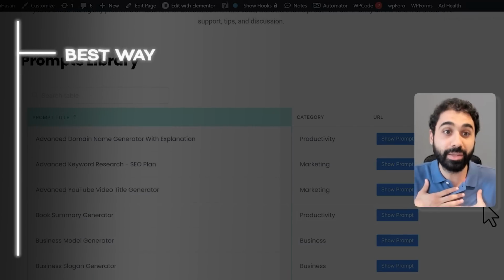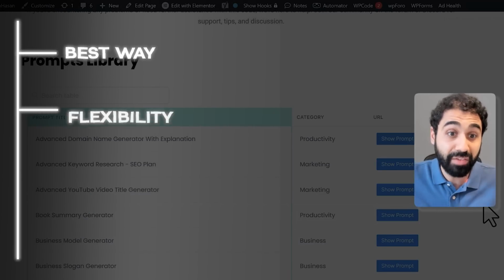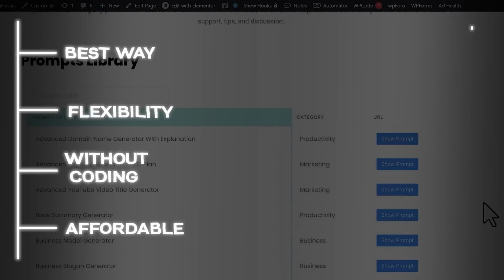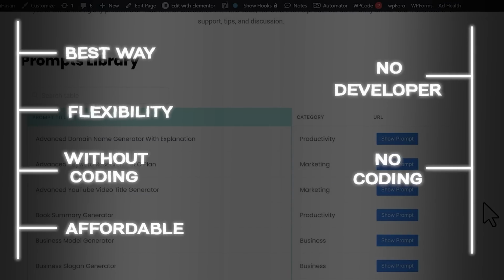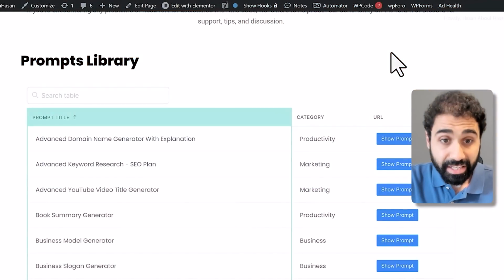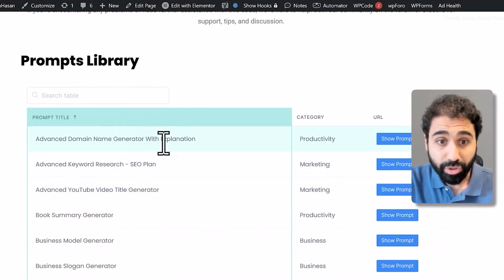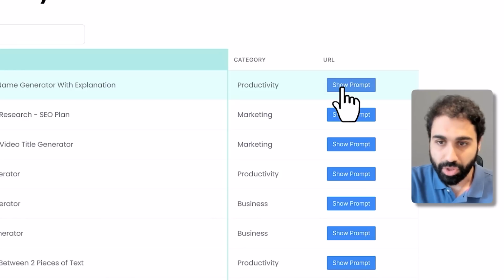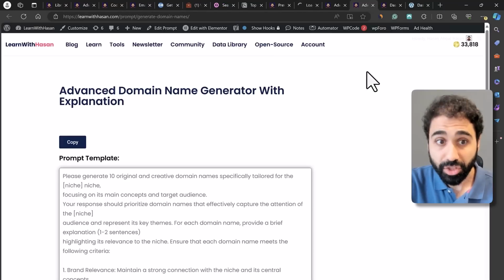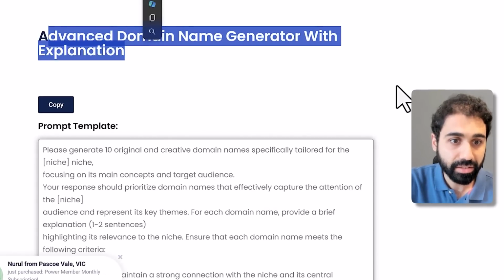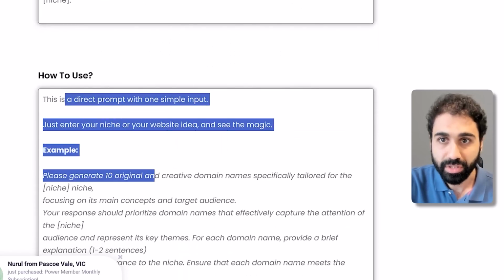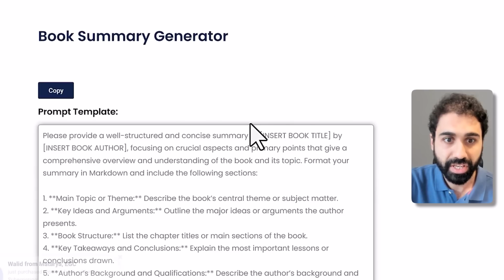Without coding, I think this is the best way to get started, and you have a lot of flexibility without coding, and it is the most affordable way. You don't need a developer, you don't need to learn coding, you just need a WordPress website, and that's it. So you can see here I have a simple table, and if you click on any of these prompts or records, like this one, and this one, all have the same template. They have a title, they have the prompt template, and they have the description or how to use, the same here and the same here.